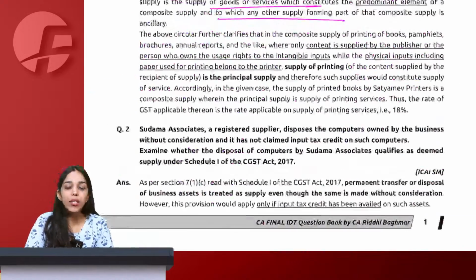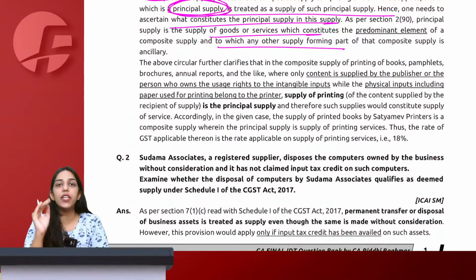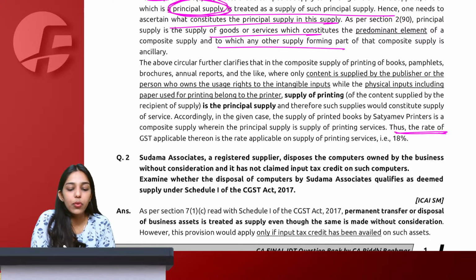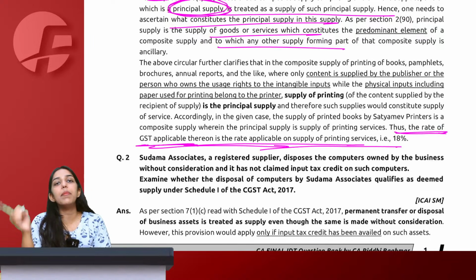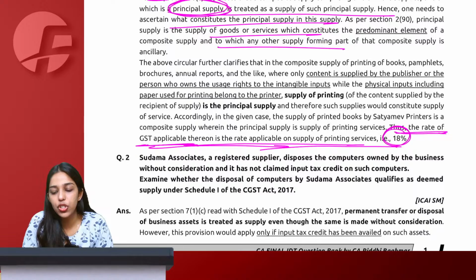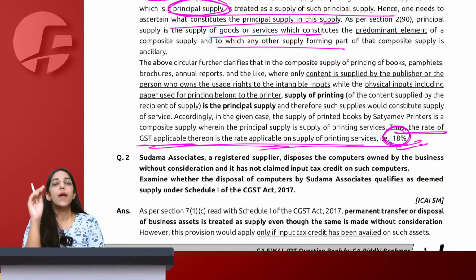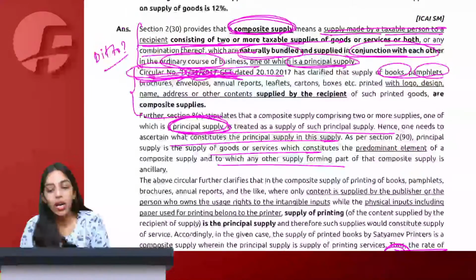And then ultimately you write a final 3rd paragraph giving them the ultimate answer that, based on the above provision and the facts of the case, now we conclude that the rate applicable will be the rate on printing services, which is 18%. This is how you present the answer.